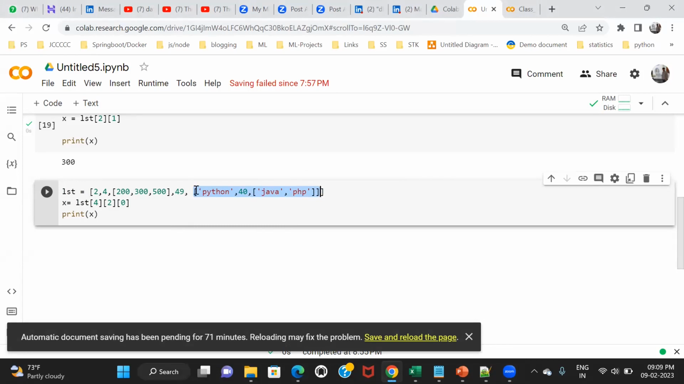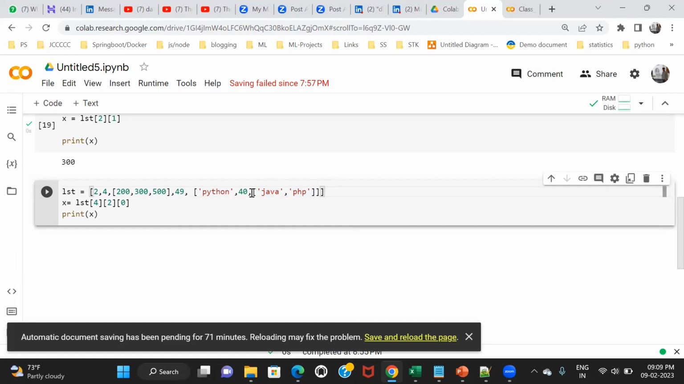So for this entire list, what is the index? 0, 1, 2, 3, 4? Yes, that's 4. So at 4, I will enter into this cave. Clear, everyone? Now in this cave, I need to pull Java. Because it's a list, my Java is here, I need to come here. But this Java is again sitting inside another cave, right?